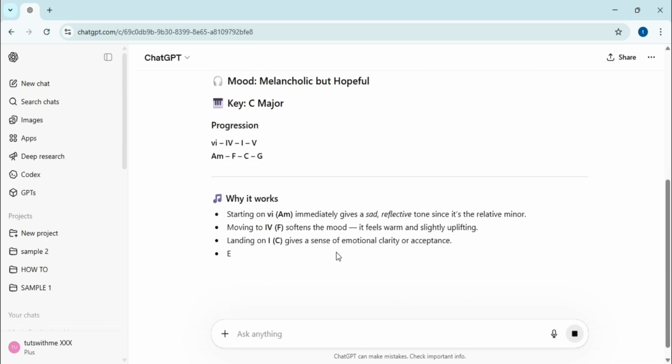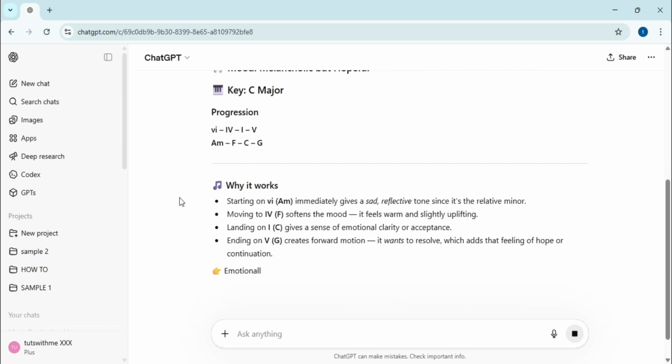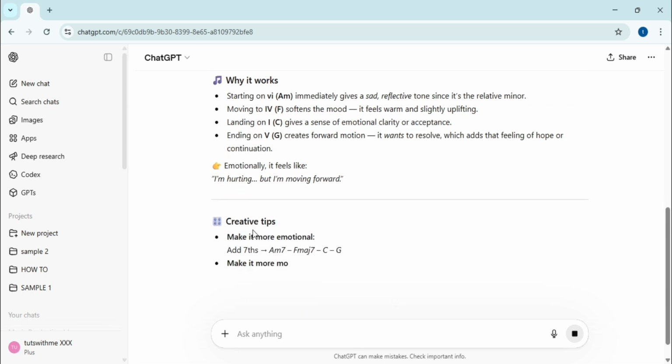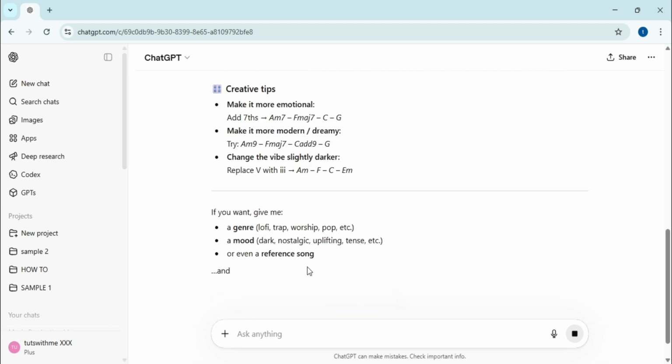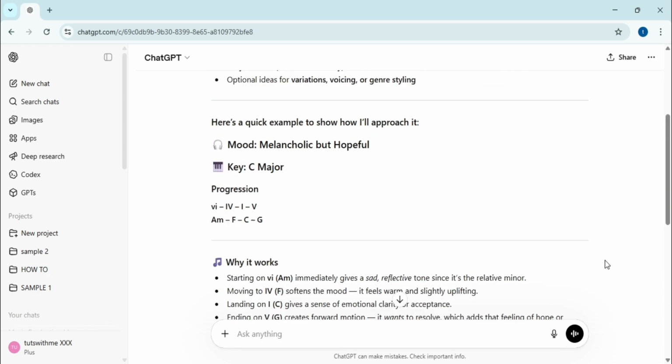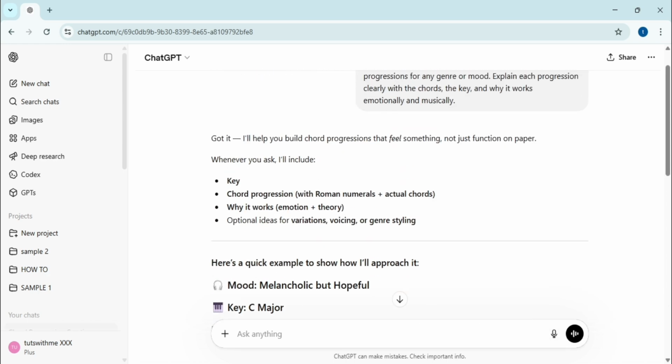The AI responds by setting a professional framework, even providing a quick example of a melancholic yet hopeful progression in C major. It explains how starting on the relative minor immediately sets a reflective tone, while landing on the root note provides a sense of clarity and acceptance. This structured approach ensures that every suggestion is backed by solid theory rather than just random notes.